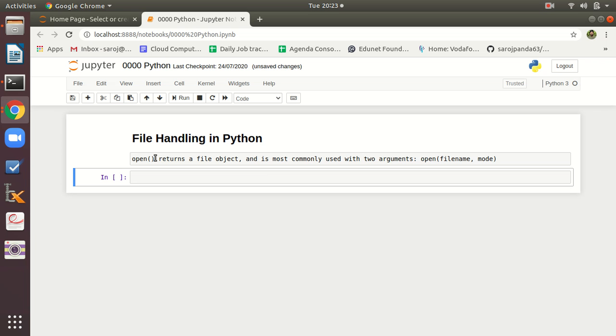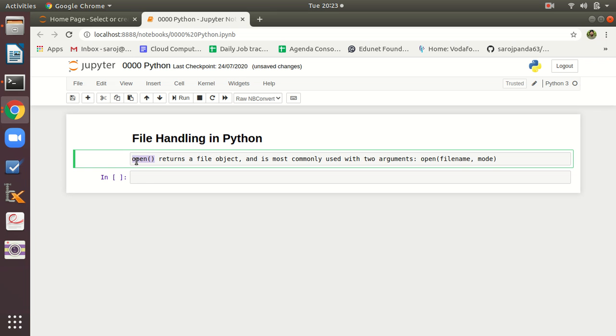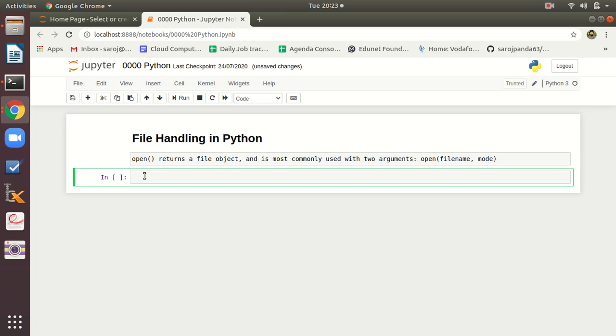So the most important function in file handling is the open function. The open function helps us to create a file if it does not exist. But if it exists, then it will simply open that file. Okay. So first of all, here I am going to create a file which does not exist.